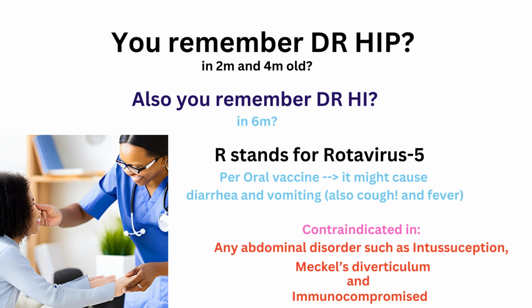Also, Meckel diverticulum and immune compromised situations are other contraindications for the rotavirus vaccine. Do you remember that the rotavirus vaccine is a live vaccine? So we can't give it to immune compromised people. So intussusception, Meckel diverticulum, any other abdominal disorder, and immune compromised children.